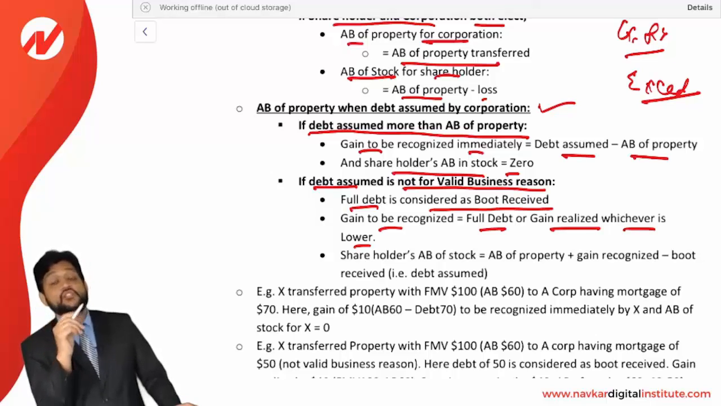But in the above situation, where it was a business debt, only the difference is to be recognized. That's debt minus AB. But here the full debt is to be recognized as a gain.